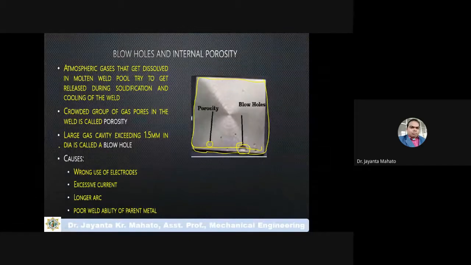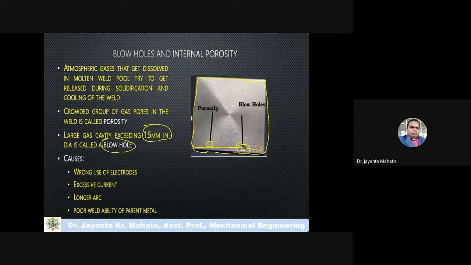So you see, a large gas cavity exceeding 1.5 mm in gas bubble size is known as a blowhole.